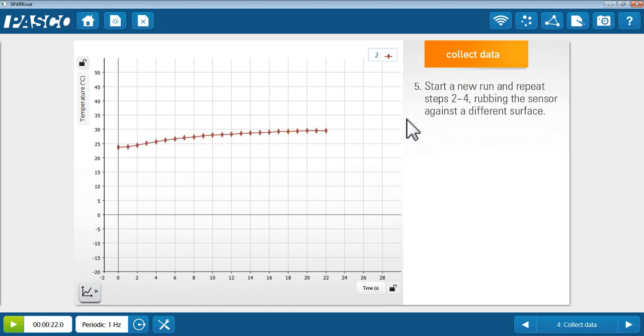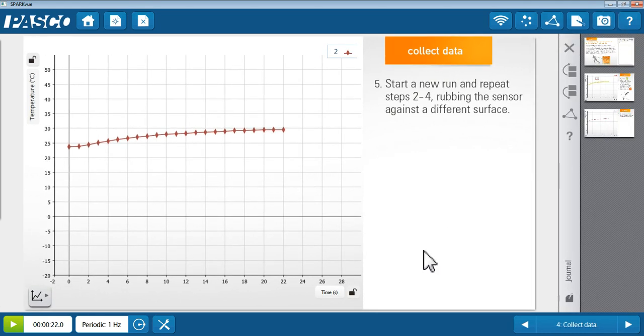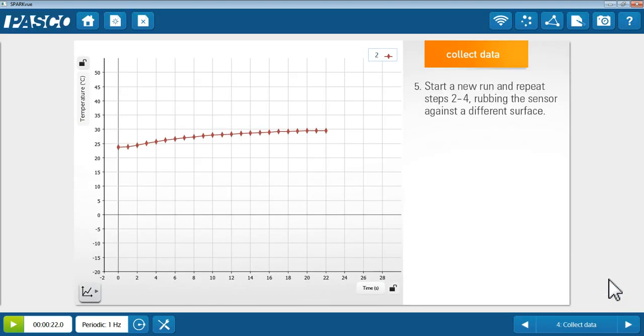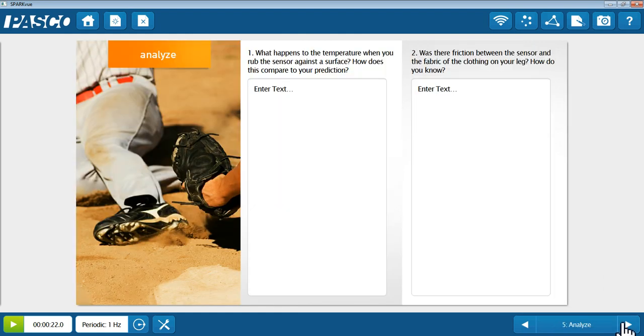In this case, you can take a snapshot also to your journal, annotate it that it was the table, then you can move on to the next page.